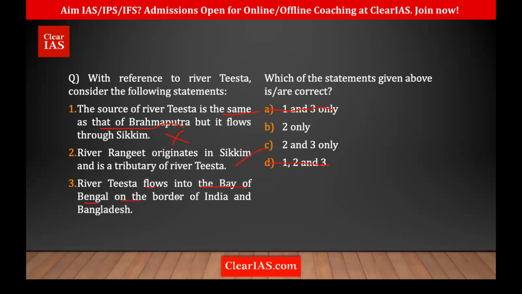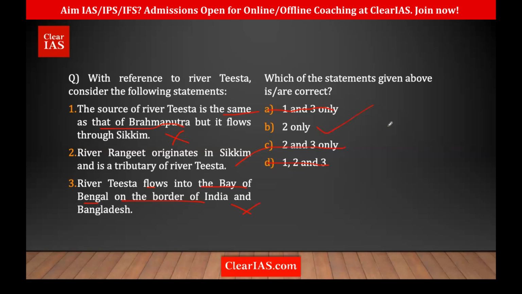On the border of India and Bangladesh. No, it's actually entering Bangladesh from the top and then joining who? The Brahmaputra, and then it is emptying where? Into the Bay of Bengal. So that is also wrong. This is wrong. So we are eliminating 3. So 2 only is the right answer.